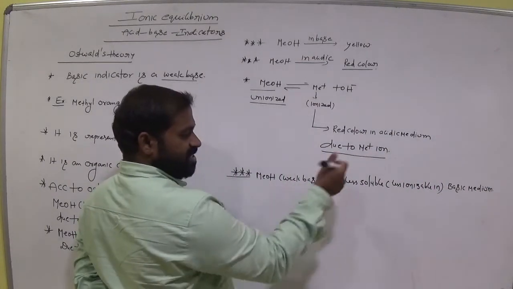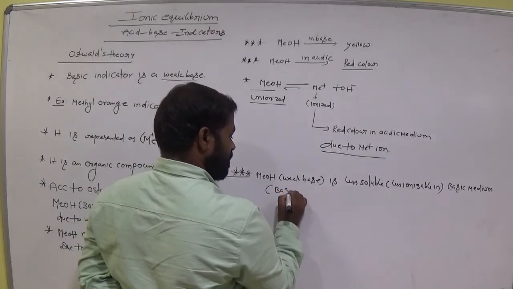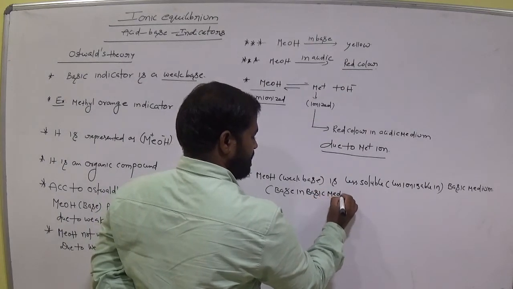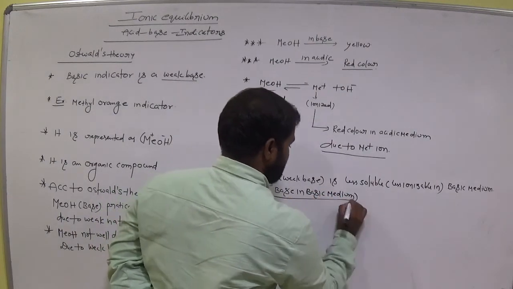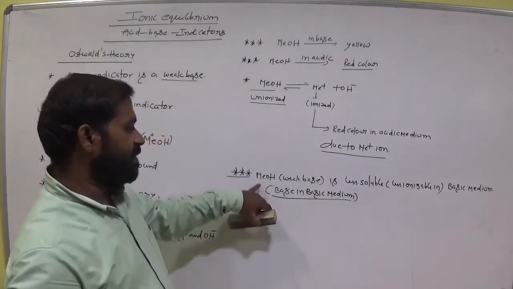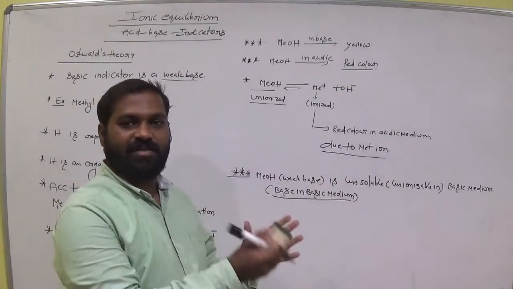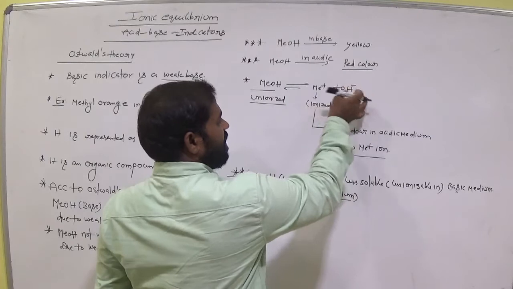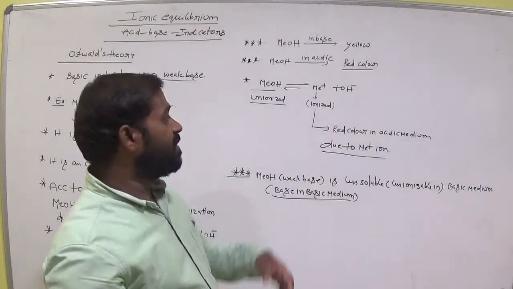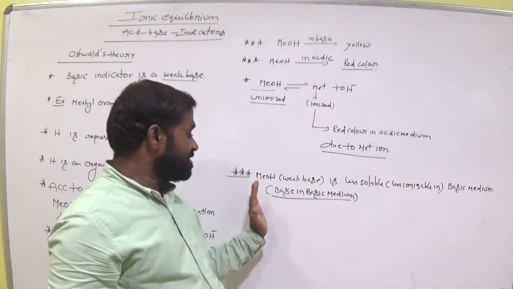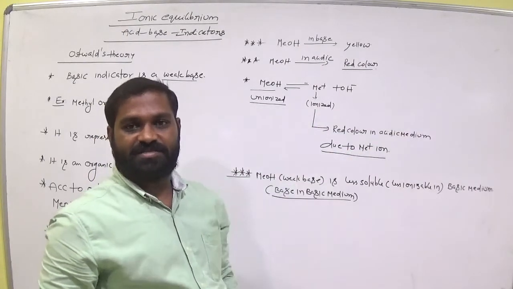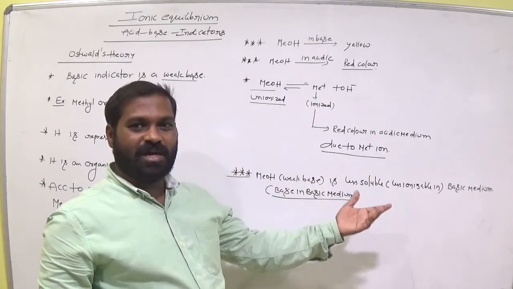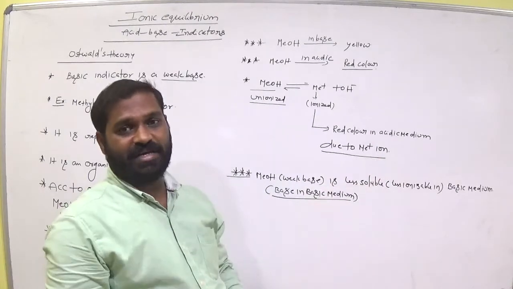MEOH is a base in basic medium. When dissolved in a base, it is less soluble, that is, less dissociated as Me plus and OH minus. So it does not give much Me plus and OH minus when this base is dissolved in another base like NaOH. So the base is less soluble or less ionizable in the basic medium.